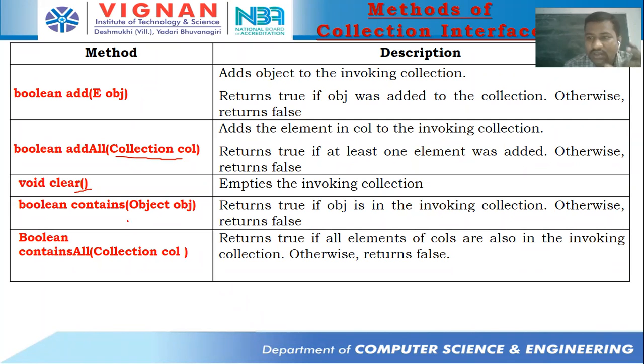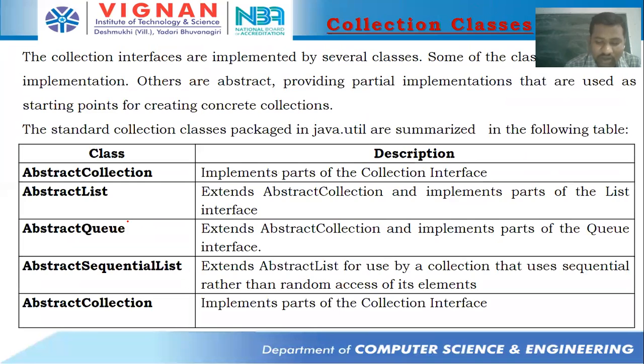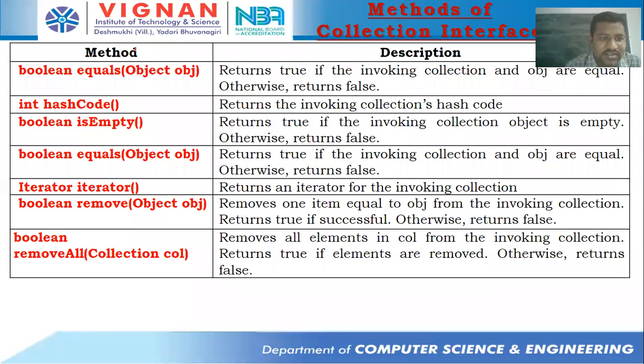And boolean containsAll: if you want to check whether a collection is present in another collection or not, then we'll be going with containsAll. Along with these methods, we have some methods like equals, hashCode, isEmpty, and iterator. This is very important. I will discuss iterator later. Try to remember, every collection class contains something called an iterator function, and we have the Iterable interface and the Iterator class. I will discuss this later. All right.